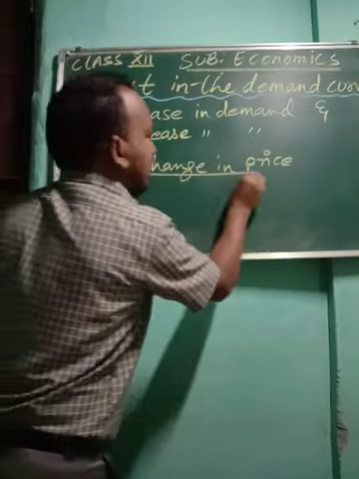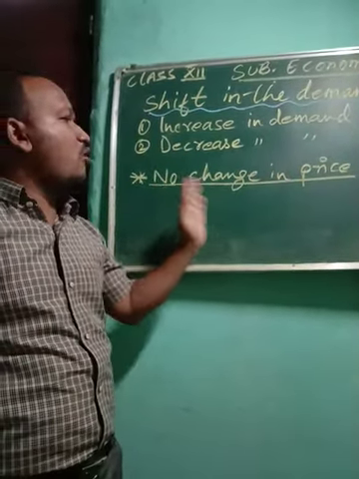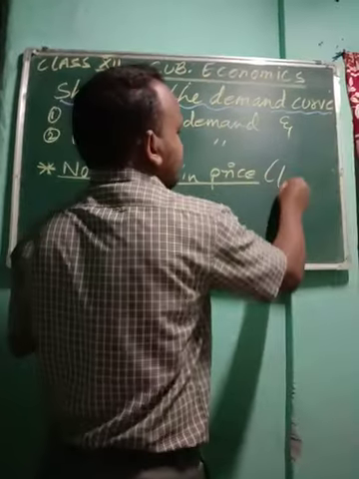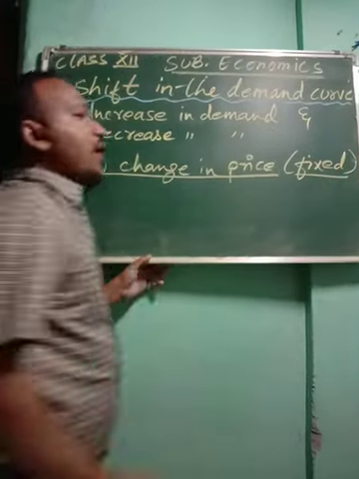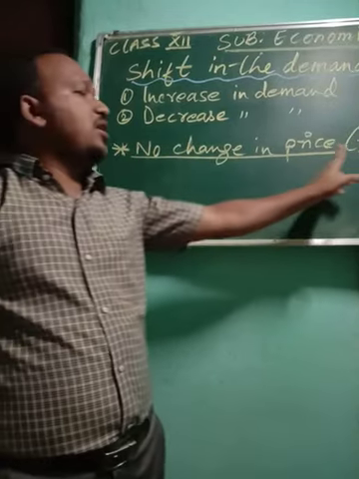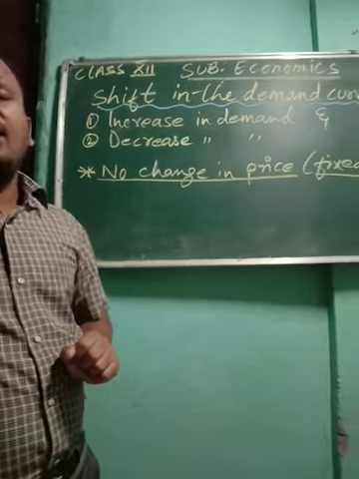Price will not change. Price will remain fixed under the shift in the demand curve.